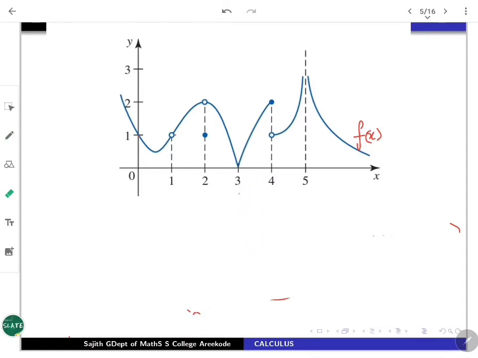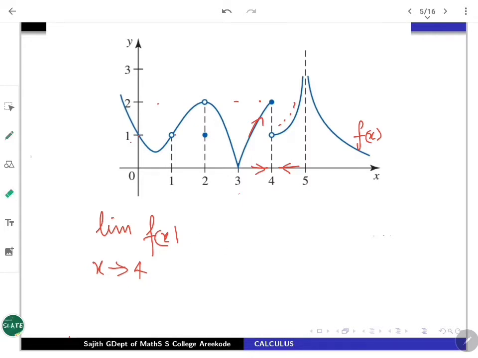Two more points we can check. What happens at 4 and 5? At the point 4, you try to approach towards 4 from left as well as right. What happens for the limit? Does the limit exist? That is, you are checking the limit of our function as x is nearing towards 4. From left, if you are approaching, this way it goes and it merges with 2. From the right, if you are coming down like this, it merges with value 1, which says that the limit does not exist because these are differing, right?